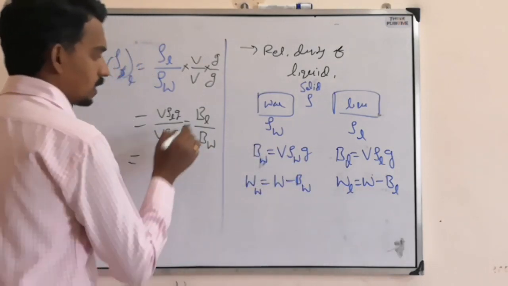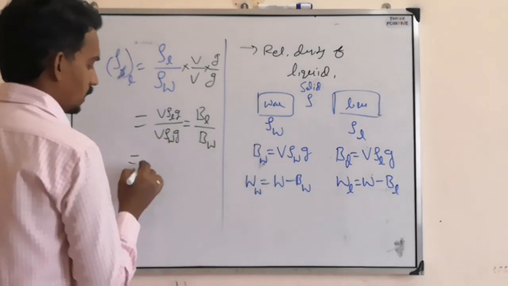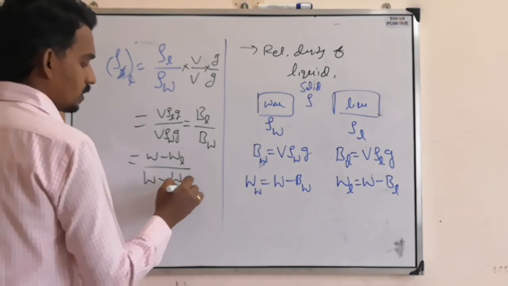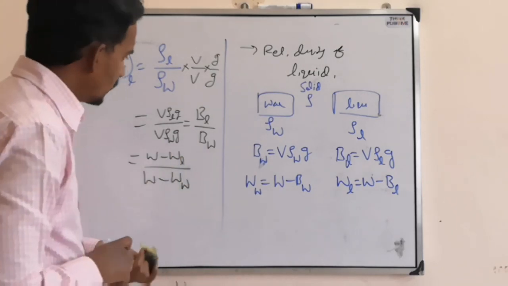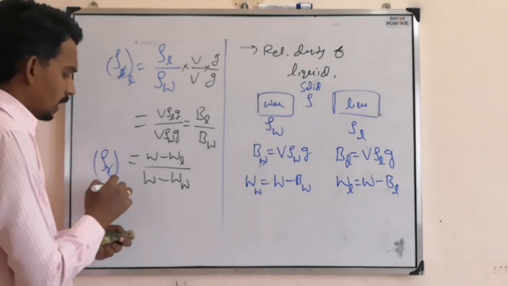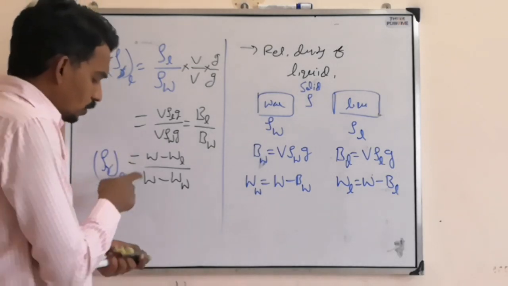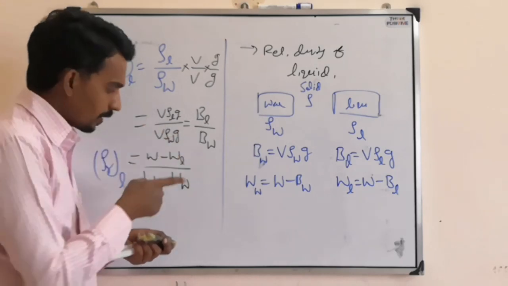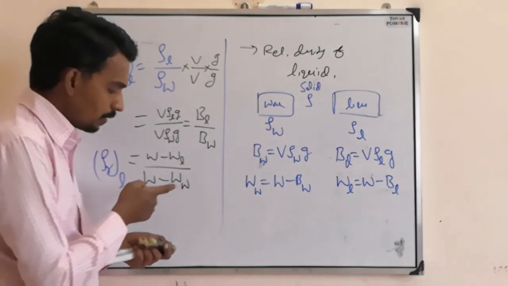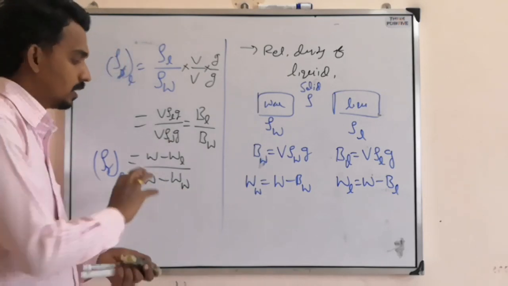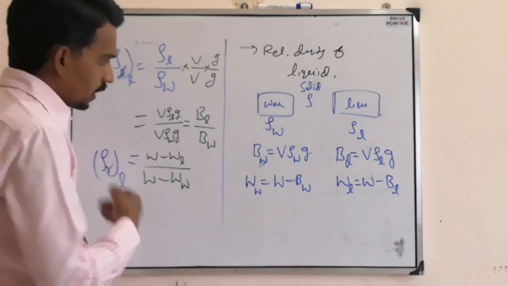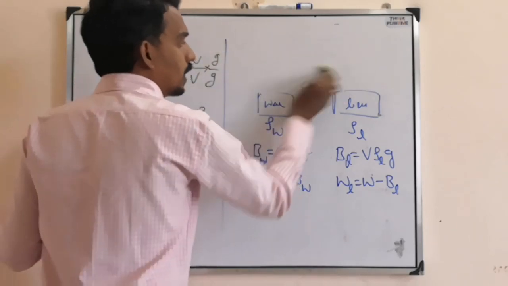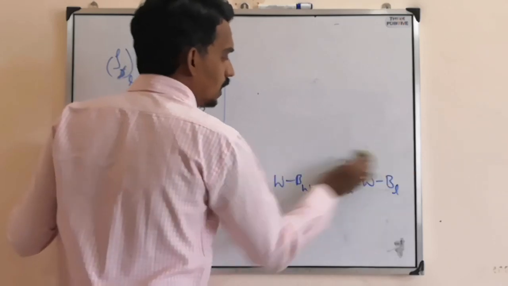From the two equations, B L can be written as W minus WL, and B W as W minus WW. So the relative density of the liquid formula uses true weight of solid, apparent weight of solid in the liquid, and apparent weight of the solid in the water. If you know these three things, then you can get the relative density. So they can ask you questions based on relative density of liquid also.